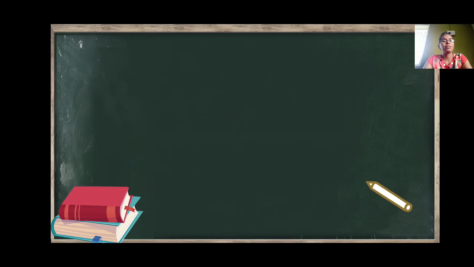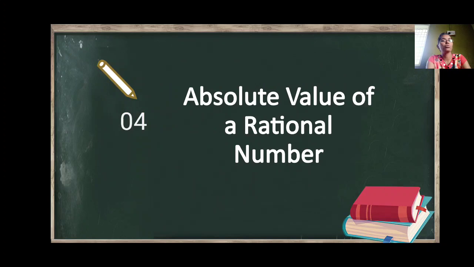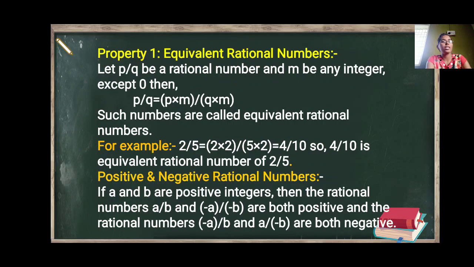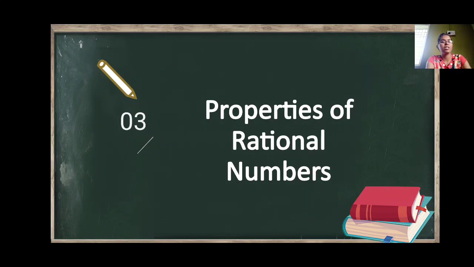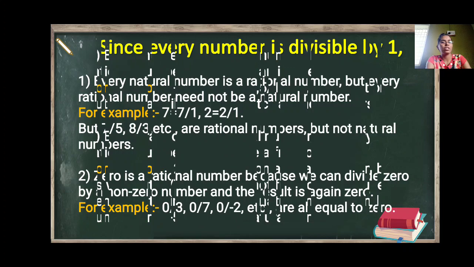So we will revise one more time what we have seen. Firstly, what is a rational number? A number in the form of p upon q, where p and q are integers and q is not equal to 0. Those numbers are called rational numbers. Then we have seen some important results about rational numbers.